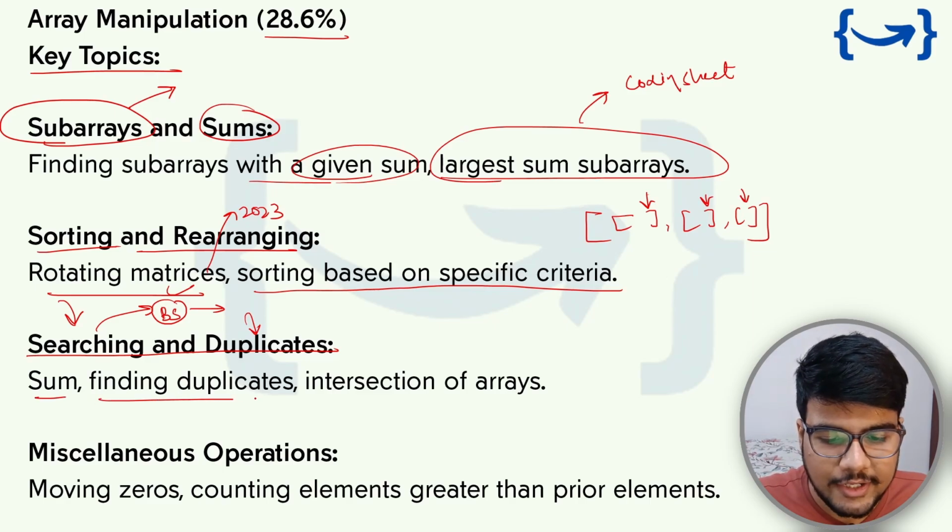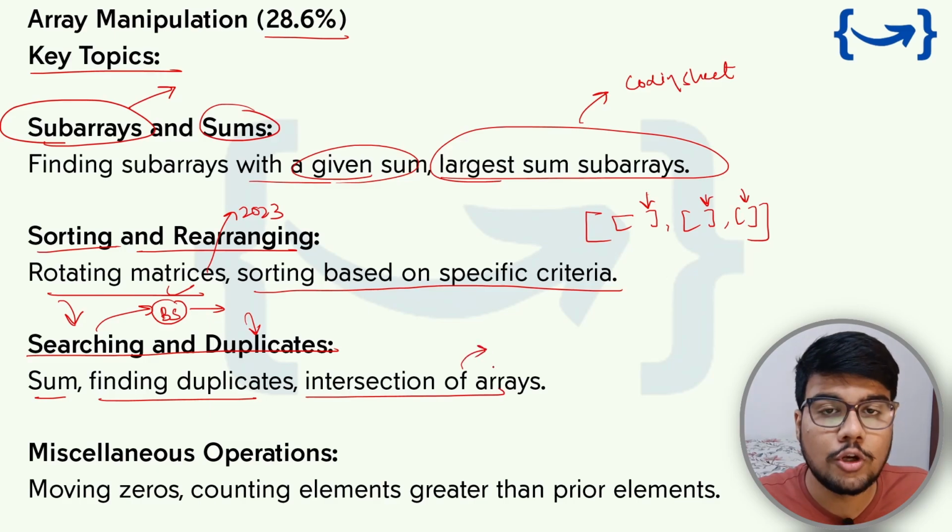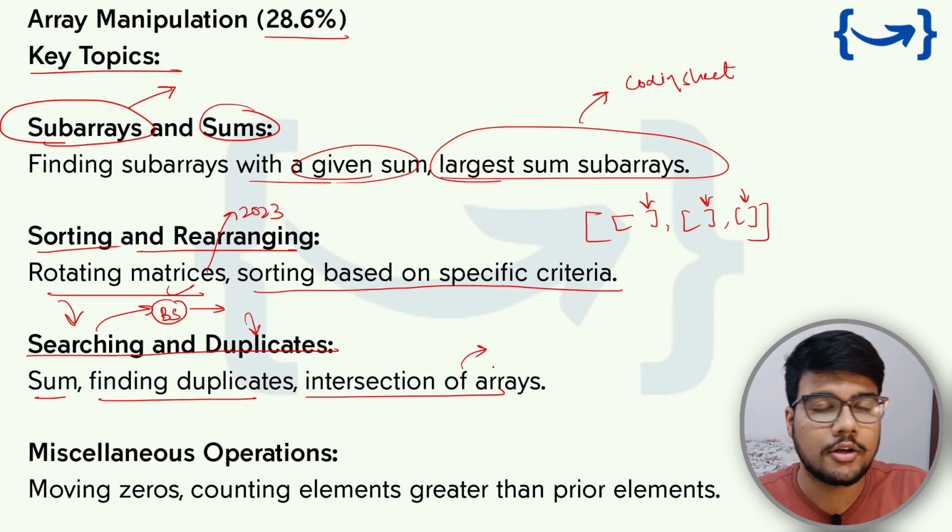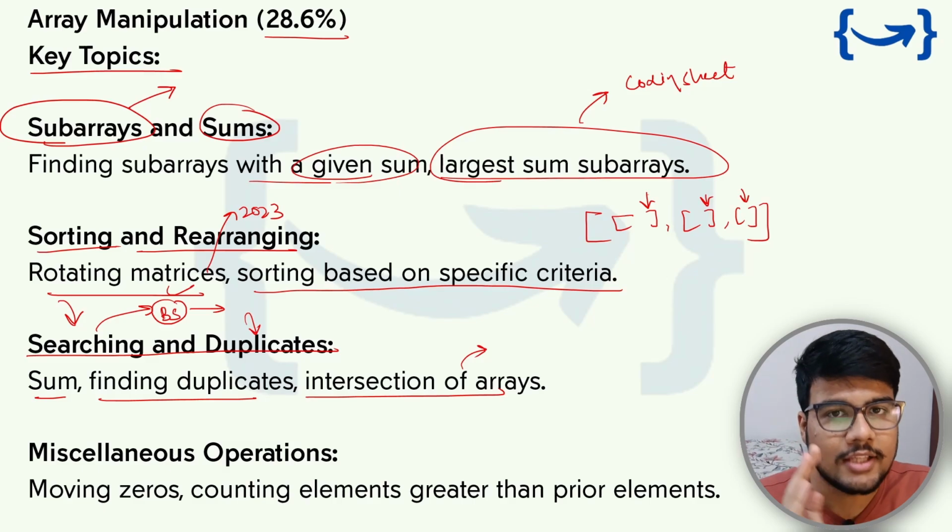So there are problems like finding duplicates, intersection of arrays, equilibrium point of an array, or finding a particular subarray in which the left-hand side is totally negative and the right-hand side is totally positive. So you need to give that length, or many more types of questions.